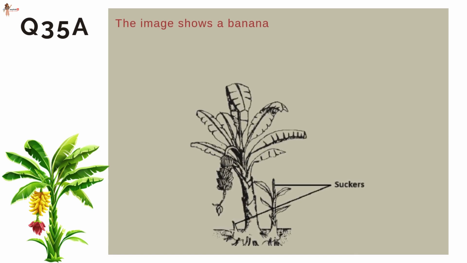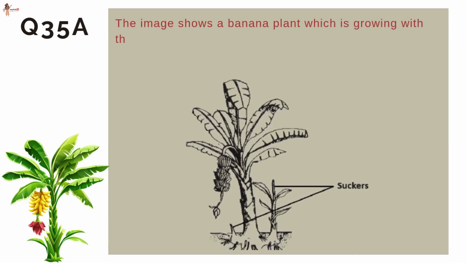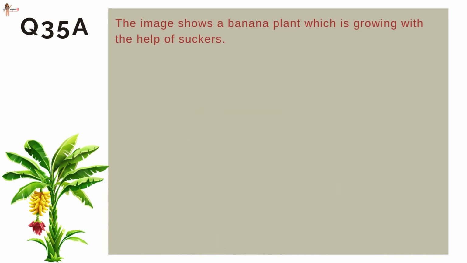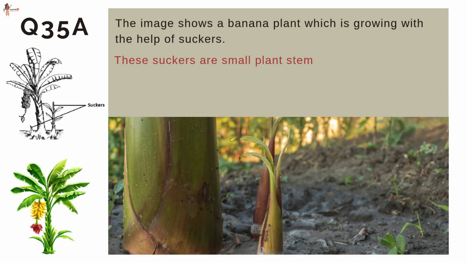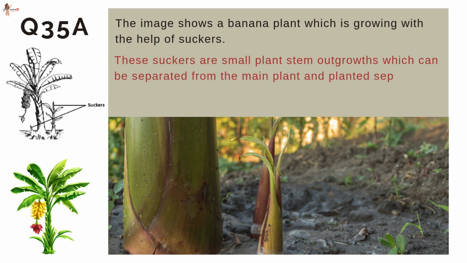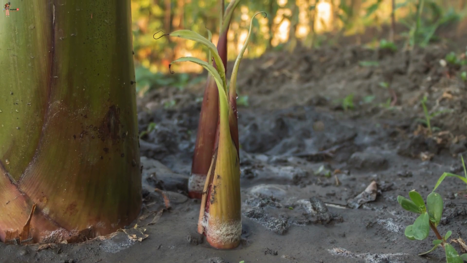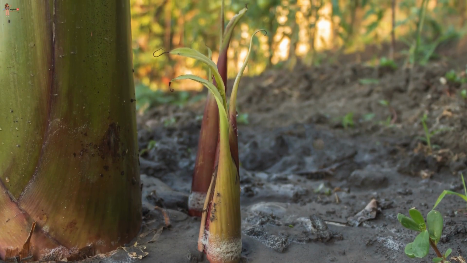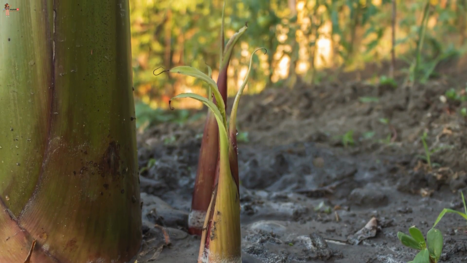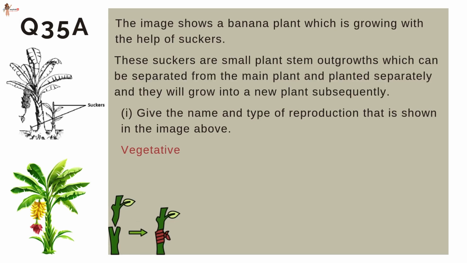The image shows a banana plant which is growing with the help of suckers. These suckers are small plant stem outgrowths which can be separated from the main plant and planted separately, and they will grow into a new plant subsequently. Give the name and type of reproduction that is shown in the image above. Since new plants develop from vegetative parts of the parent plant and not from seeds, it is vegetative propagation or asexual reproduction.